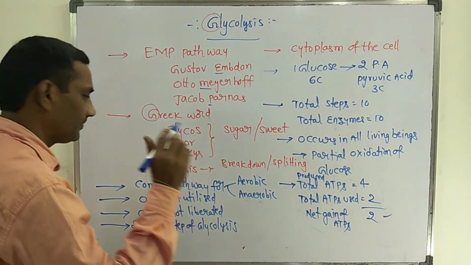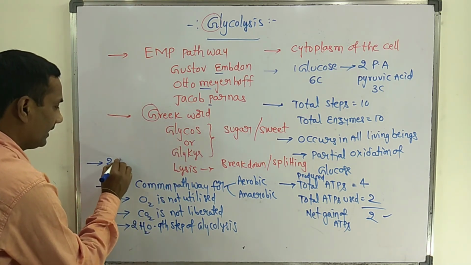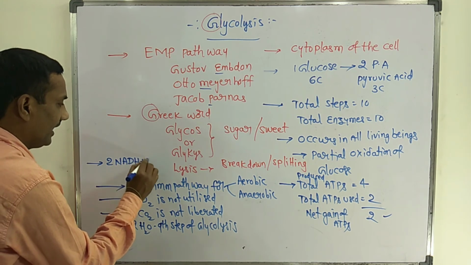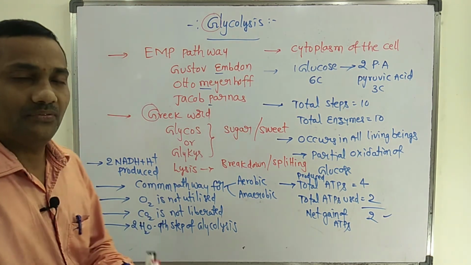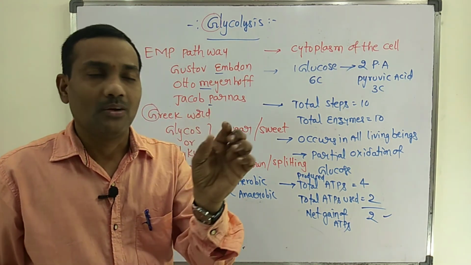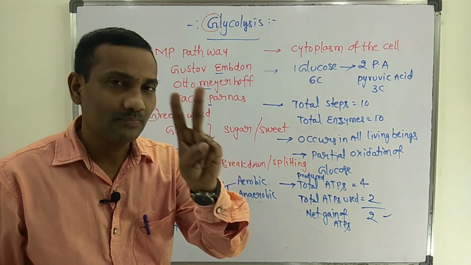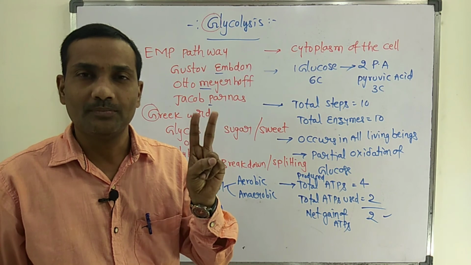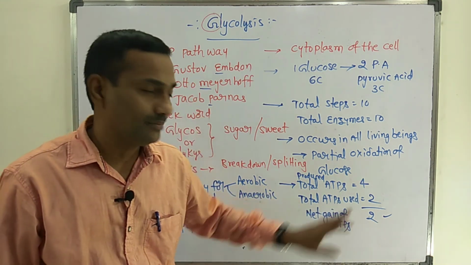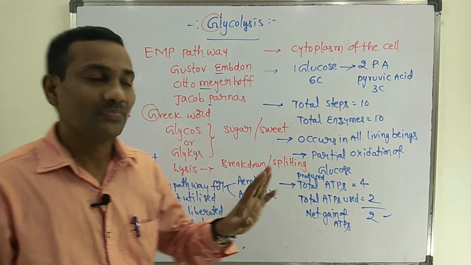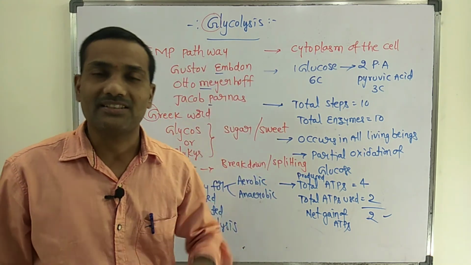In addition, in glycolysis 2 NADH plus H plus are also produced. So if they ask in the exam what the end products of glycolysis are: 2 pyruvic acids, 2 water molecules, a net gain of 2 ATPs, and 2 NADH. This is the total introduction about glycolysis.